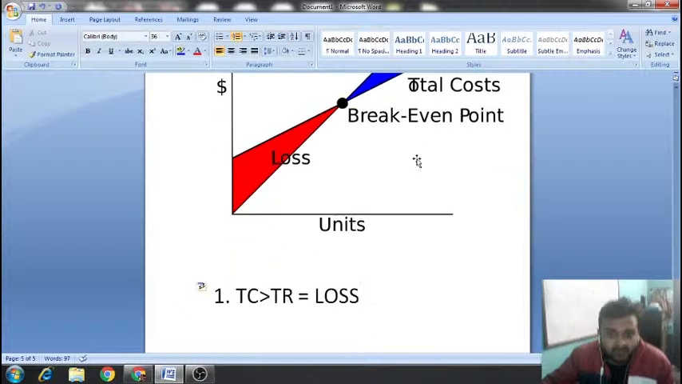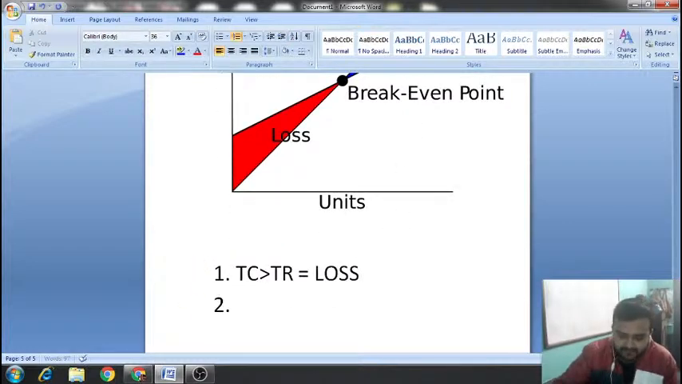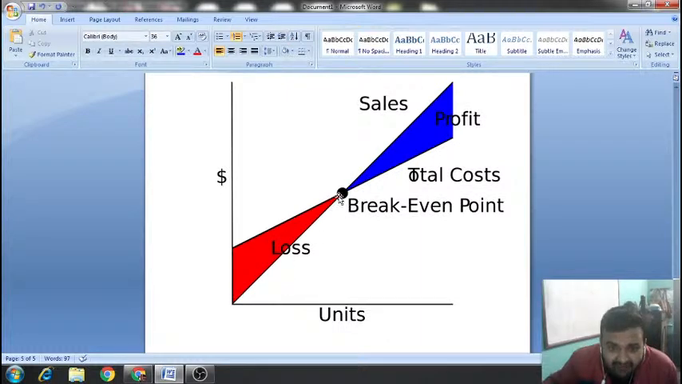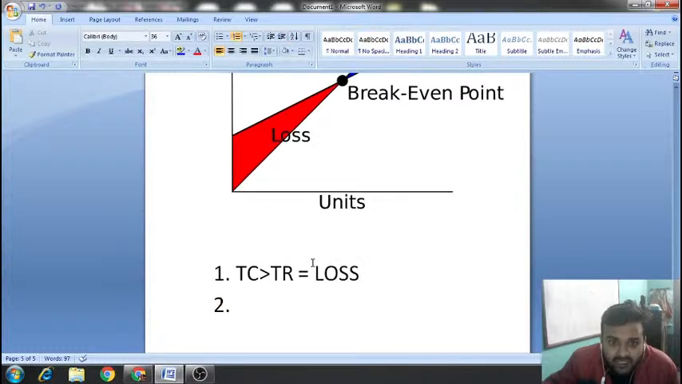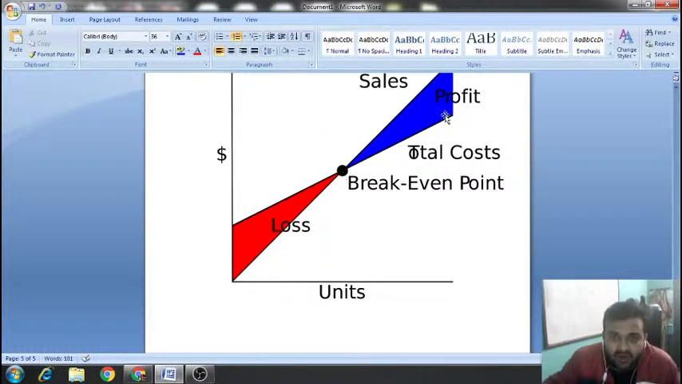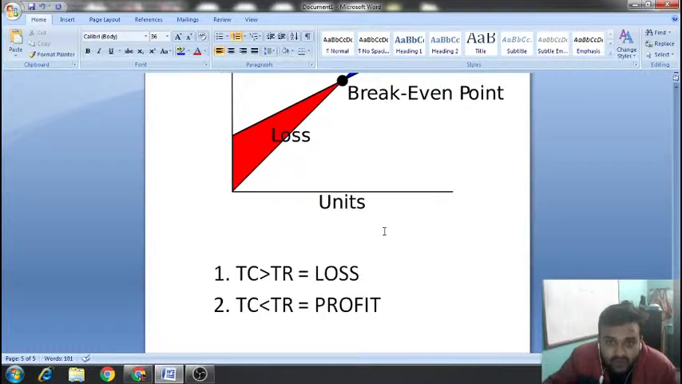And if I talk about this blue phase, the second phase, you see total revenue is exceeding and total cost is coming down. Now your total cost is lesser than total revenue. This means that you are at profit. This total cost is crossing and going down, and total revenue is going up. So total revenue is now greater than total cost, so you will be at profit.